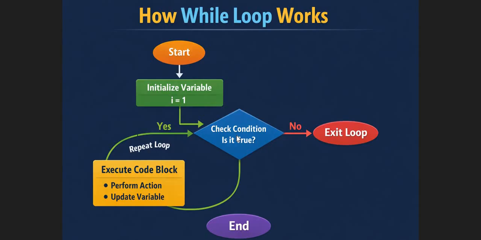If the condition is true, the code block inside will execute, otherwise it exits the loop. If the condition is true, this will repeat until the condition becomes false. I hope this will clear your doubts about while loops.